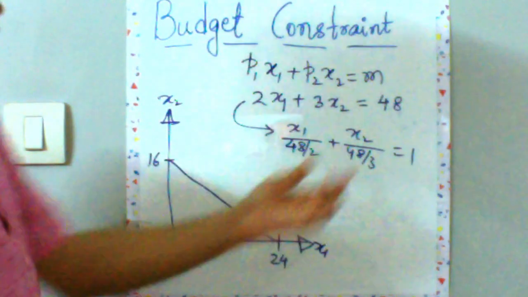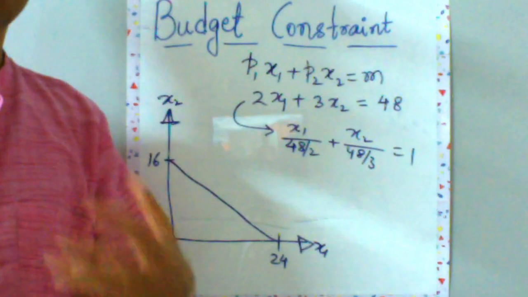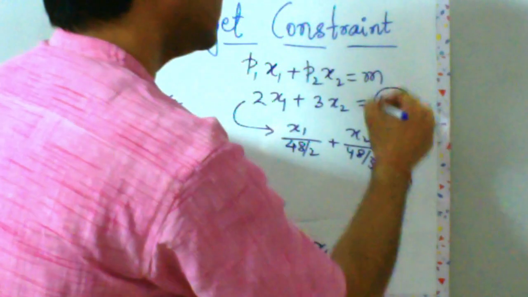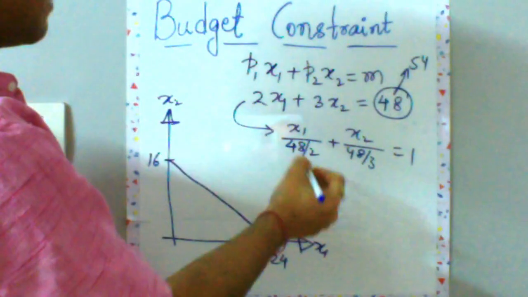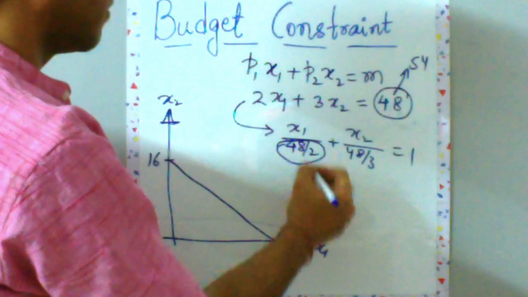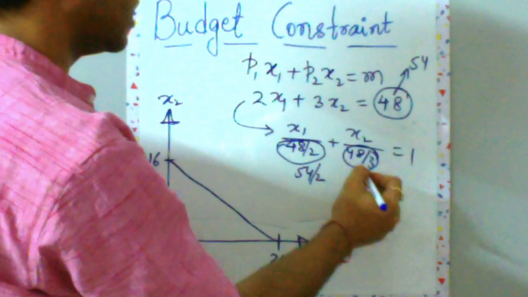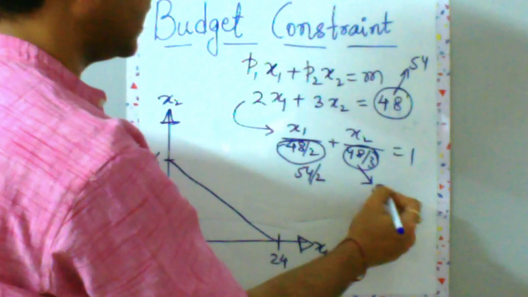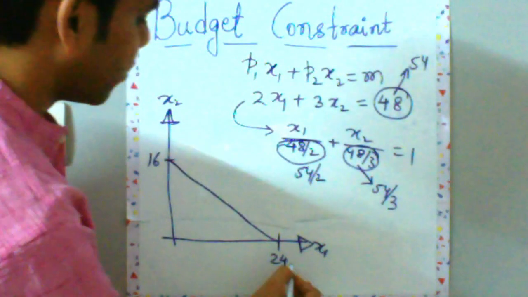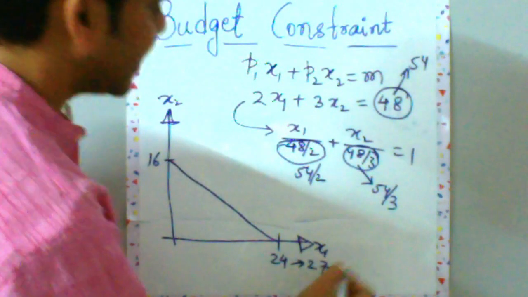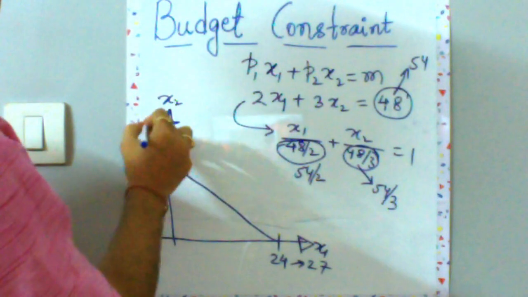What happens if in place of 48 I give you m equal to 54? So let me increase m from 48 to 54. So what will happen to these intercepts? This will change from 48 by 2 to 54 by 2, and this will change from 48 by 3 to 54 by 3, right? So this will go from 24 to 27, and this will go from 16 to 54 by 3, which is 18.